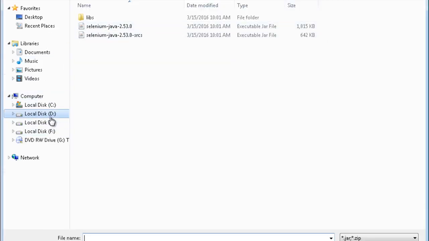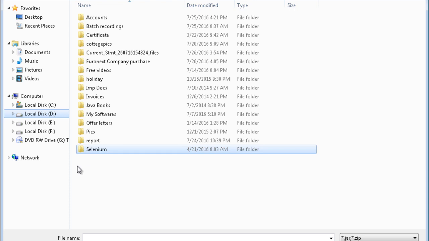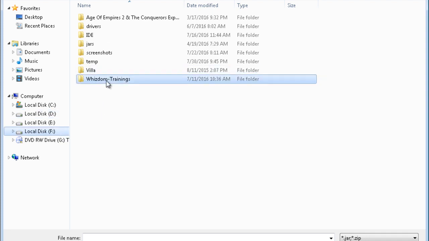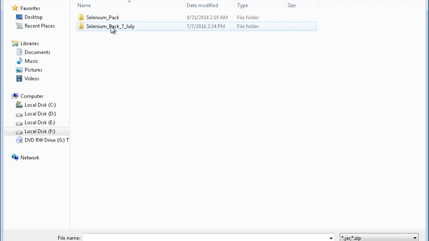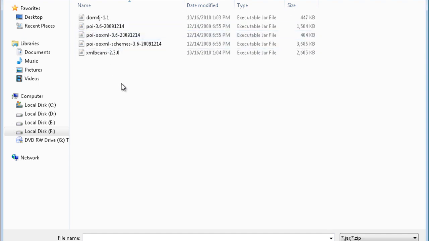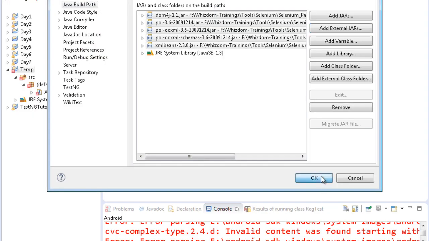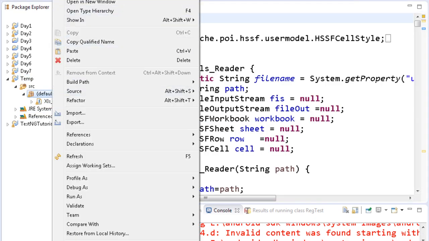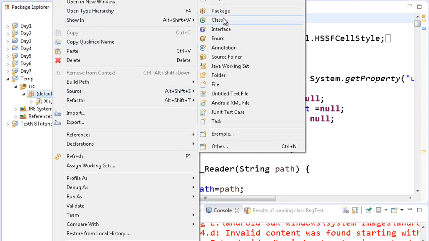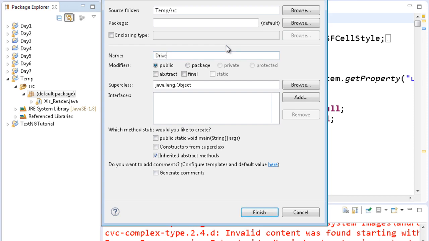We had earlier seen how to read the Excel files. So I'll include all the 5 POI API jar files. Okay, the errors will go away, and I'll make a class known as, say, driver. This class will be driving everything.